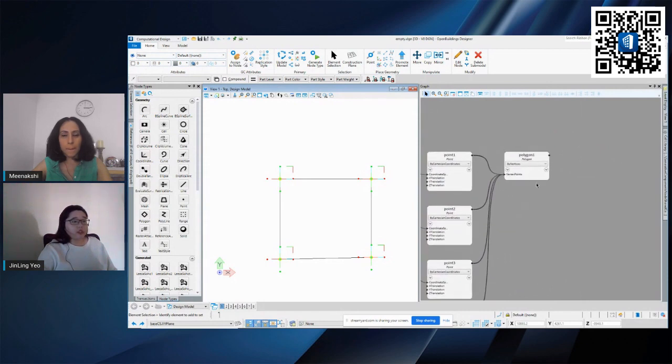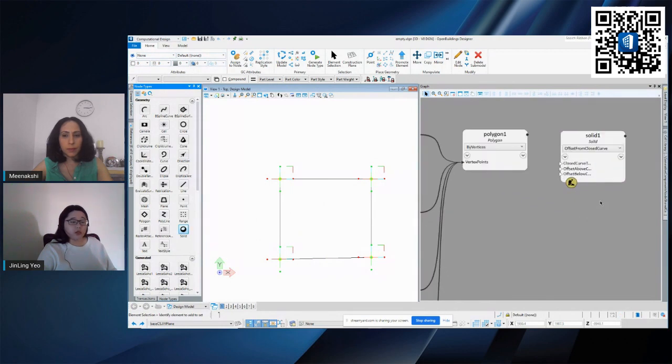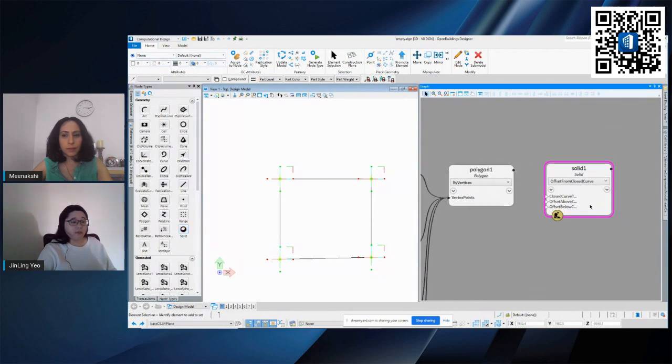Okay, once we have the shape out, which is this polygon, we can easily create a frame, which is extruding it from this curve here. How we can do it is to go into our solid node. Since we are extruding it to a solid so that we can use it for our panel, I'm just going to bring out this solid node.